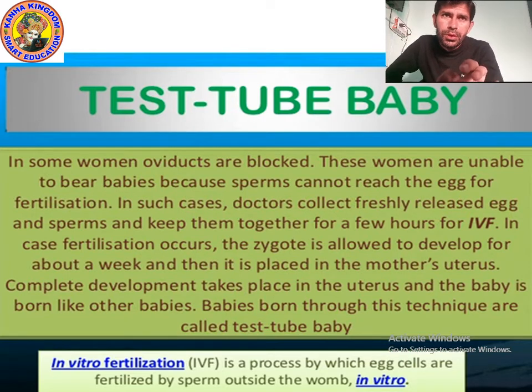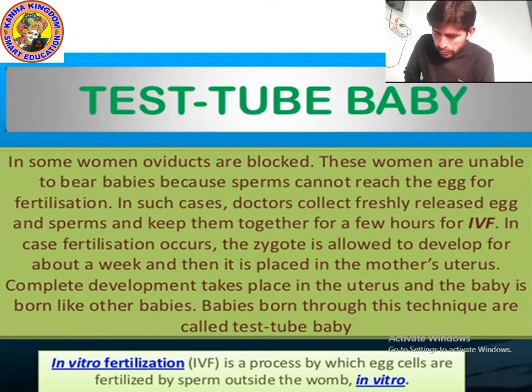Okay. In the previous class we studied about internal fertilization and external fertilization. Do you remember? So what is internal fertilization? The fertilization which takes place inside the female body, like in human beings, cow, buffalo, is called internal fertilization.